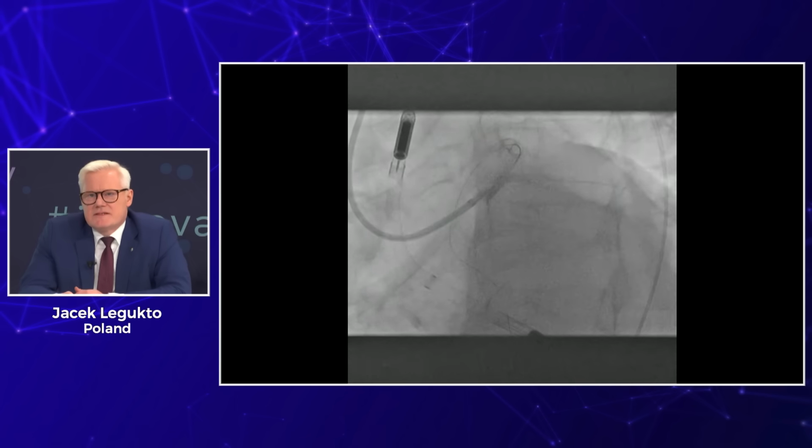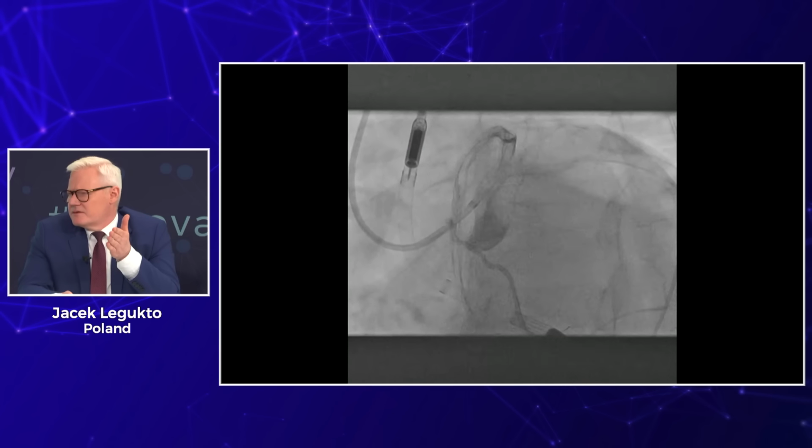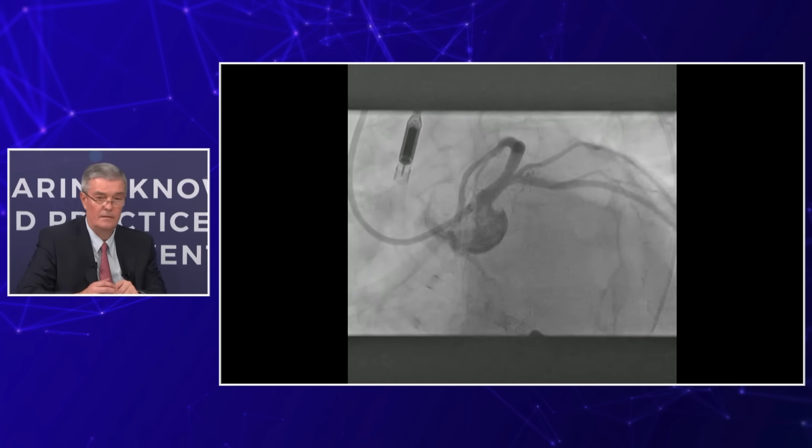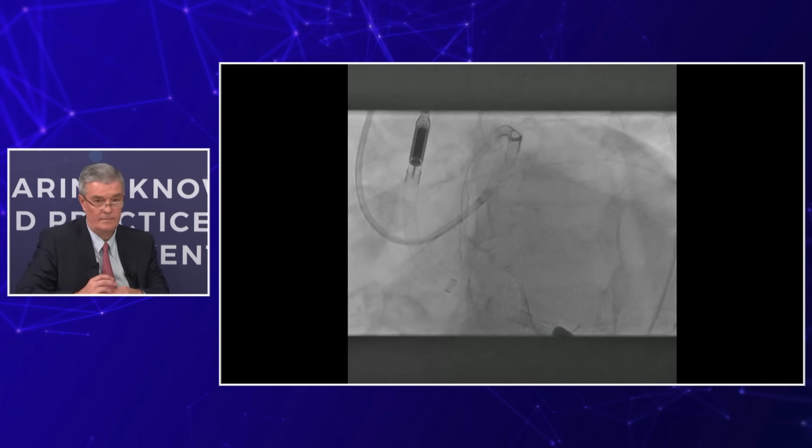However, still we see some haziness in the ostium of the circumflex, so it's not perfect. In the outer part it's not perfect, and some operators can have a problem. What to do now? Maybe immediately go for another stent.